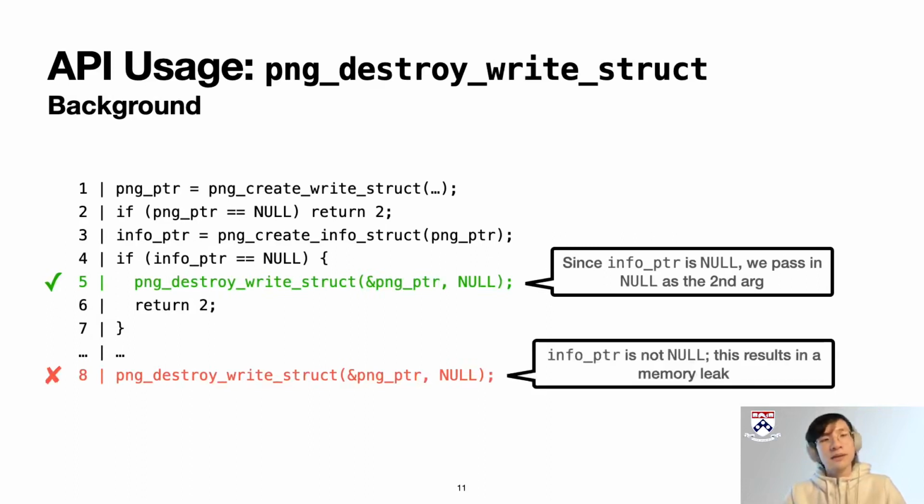On line 8, on the other hand, we can assume both the PNG pointer and the info pointer are valid. Therefore, we should pass in the info pointer as the second argument. But unfortunately, it fails to do so, which results in the info pointer not being freed, hence a memory leak. Notice that the second usage is called with exactly the same arguments as the first one, yet it's still an API misuse. This suggests that the analysis of API misuse has to have very detailed information about the calling context.